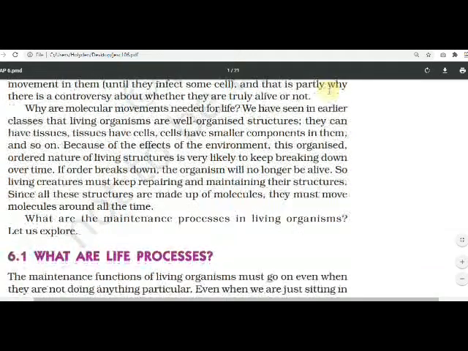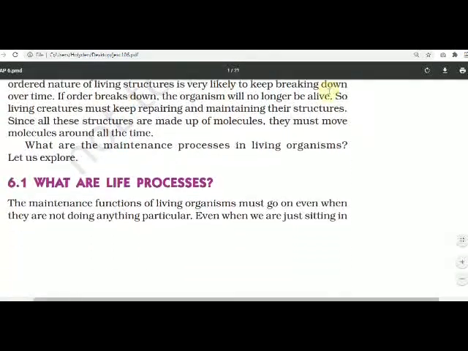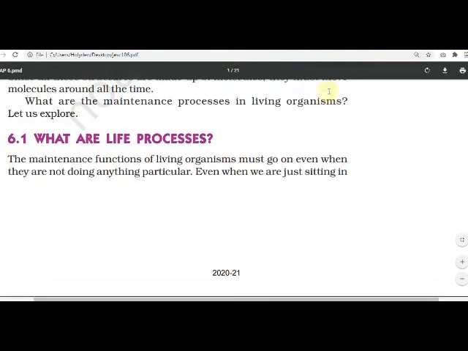What are the maintenance processes in living organisms? What are the life processes? Some processes are there. Those processes are known as maintenance processes in the living organisms. Now we will see what are the life processes. The maintenance functions of living organisms must go on even when they are not doing anything particular. Even when we are just sitting in the